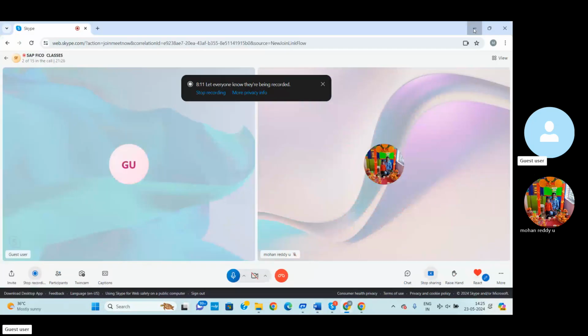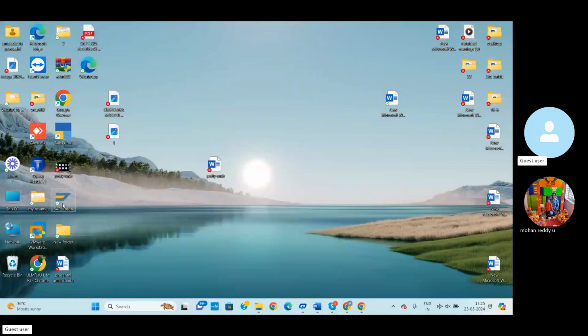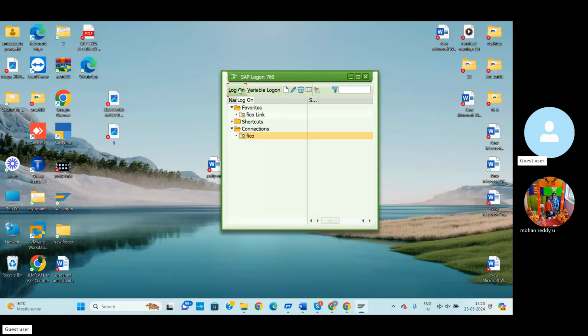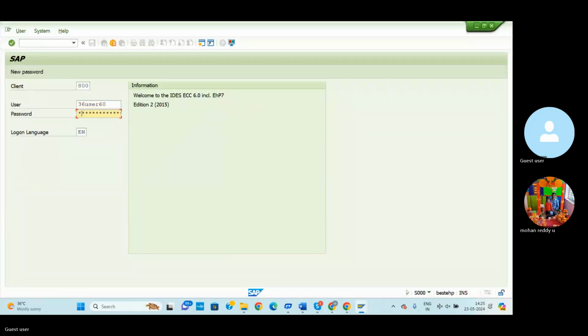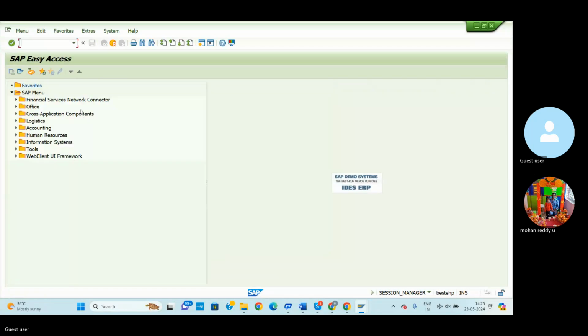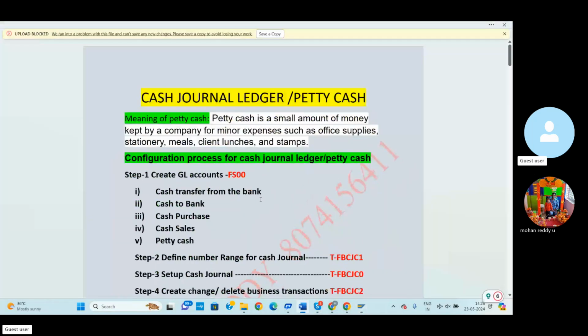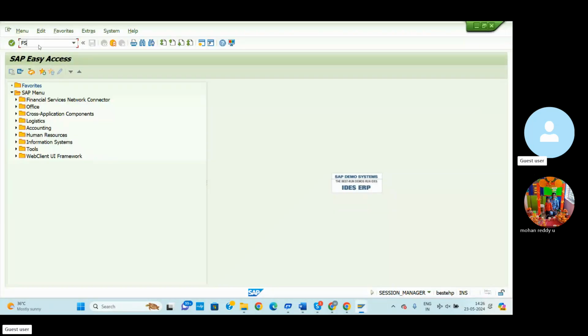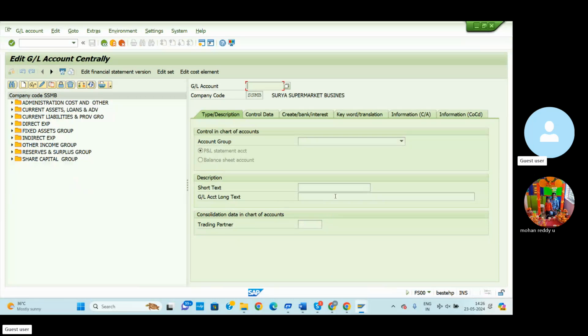Let's go to the SAP. Here I can click the SAP server access, go to the login pad and enter the user ID and password. Here this is the SAP easy access screen. Then we start the cash general entry process. Step one, the first step, is the GL creation process, using FS00. Go to FS00, enter. Then automatically the GL accounts creation screen will be displayed.